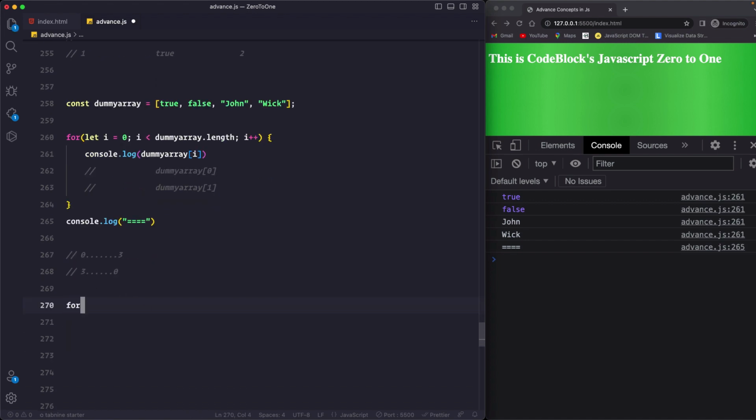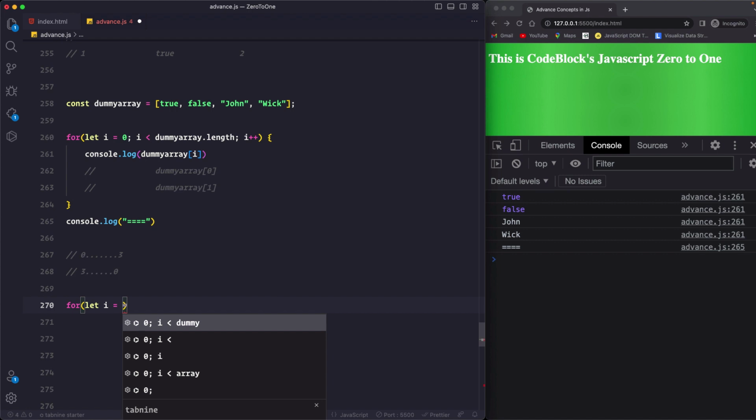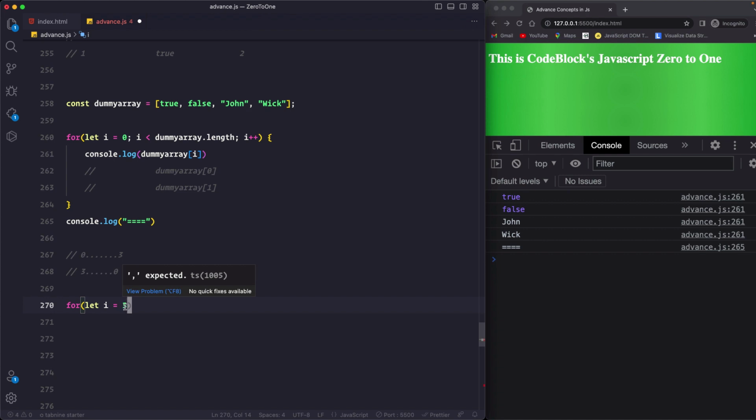So again I'm just going to use this for loop, and now let's say let i, and what do you think will be the initializing value? Should it be 3? Well, it should be 3, but do you think we should hard code it here? No, because imagine if we have 10 more data, it will only evaluate till the third index, so 0 1 2 3. So other data will be ignored. So we should never hard code that here, but we should let the program itself decide what the initializer should be.